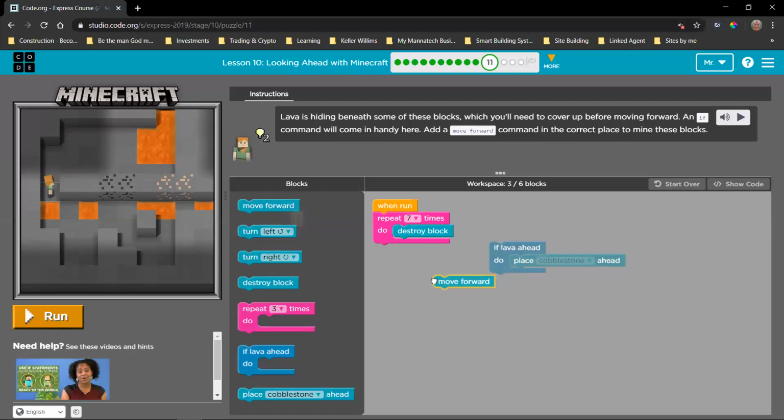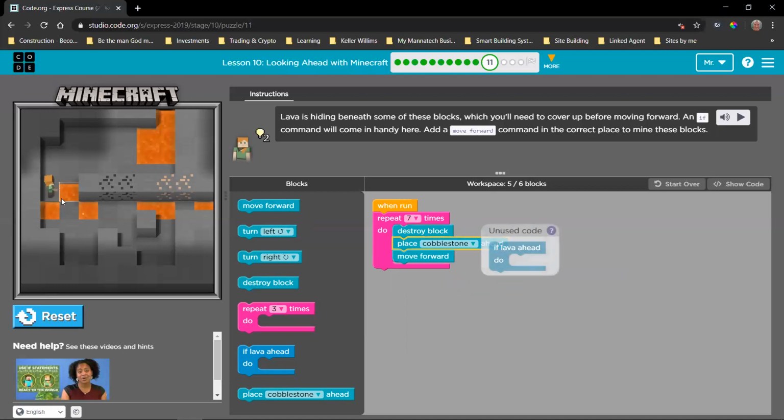So let me show you what that would look like if we do it this way. Now she's breaking, placing the cobblestone, breaking. Now the cobblestone is being placed on top of a block. You see what happens? And that's not good because now she's just going to keep on mining that cobblestone 7 times.